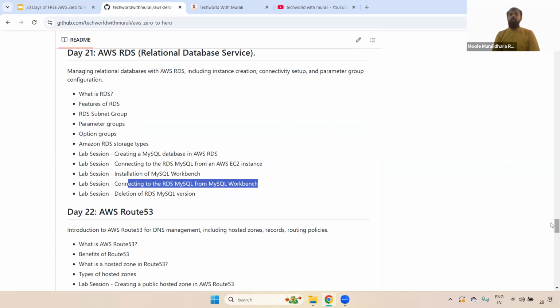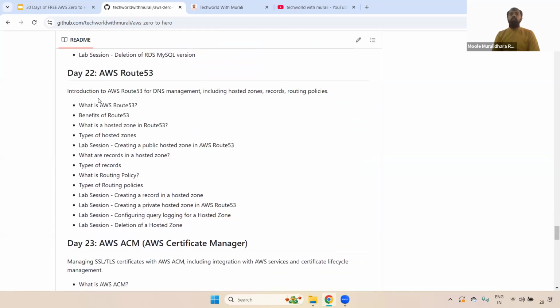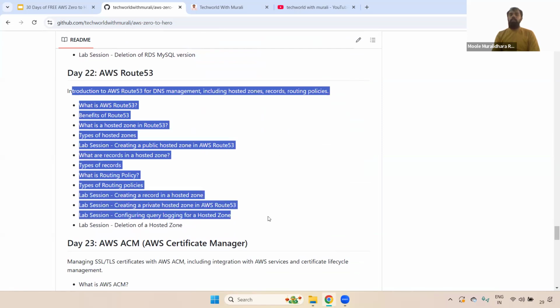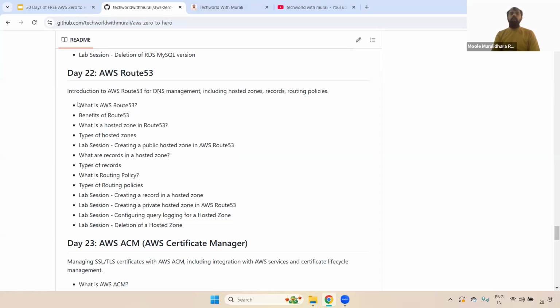Okay, fine. And coming to Route 53, this is also one of the backbones of AWS and DevOps as well. The reason: usually you may practice, for example, you have installed Jenkins, and you may access it using the public or private IP colon port number, but in reality it is not like that. In real time, we always access using the DNS name only. For that, you should be aware of Route 53.